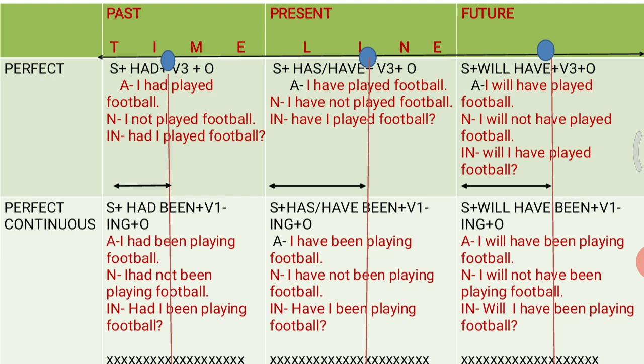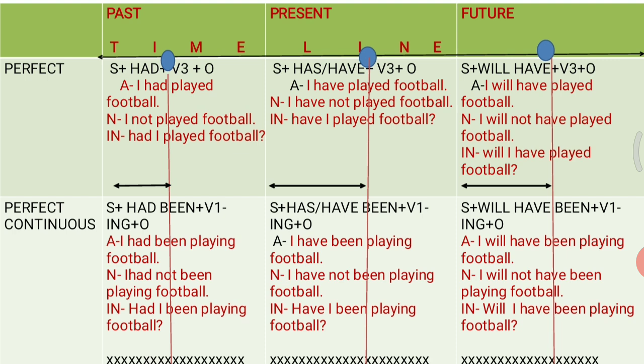Now let us talk about our future perfect tense. So the sentence structure is subject plus will have plus third form of the verb plus object. Now here when I say I will have played football by tomorrow. So here the action of playing would have completed at a fixed time in the future.